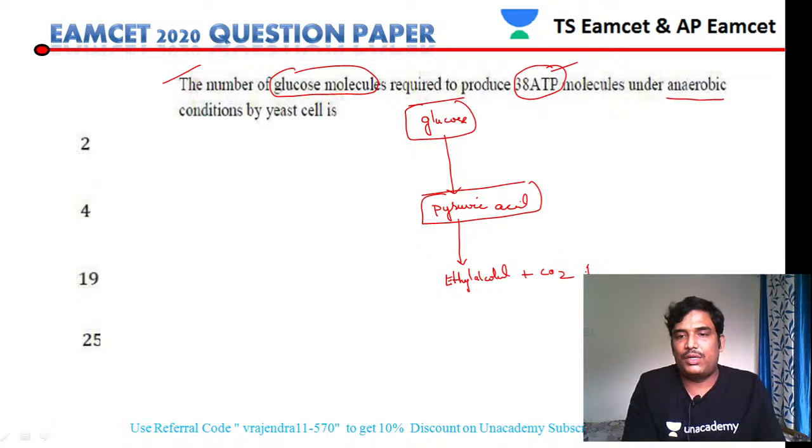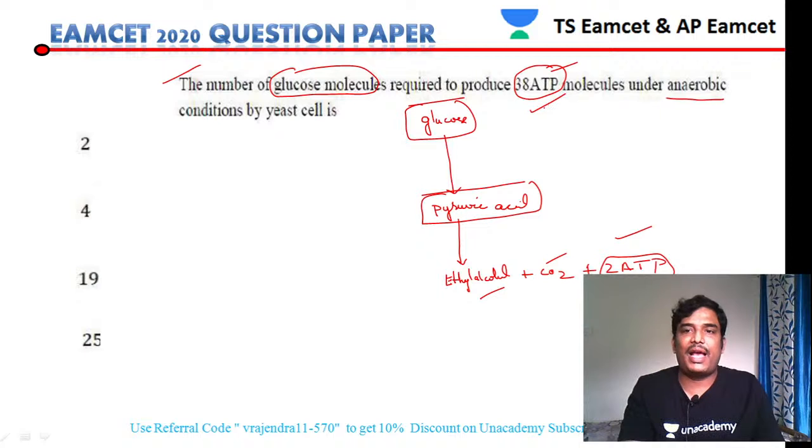And you will also get 2 ATP. So 2 ATP is the final product, apart from ethyl alcohol and the byproduct carbon dioxide. Here the question is asking to produce 38 ATP.